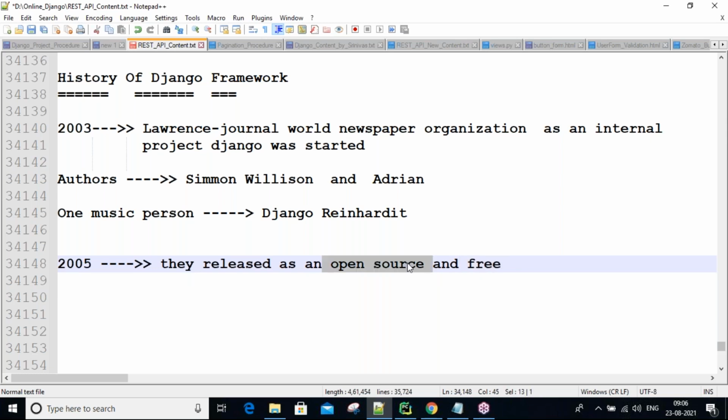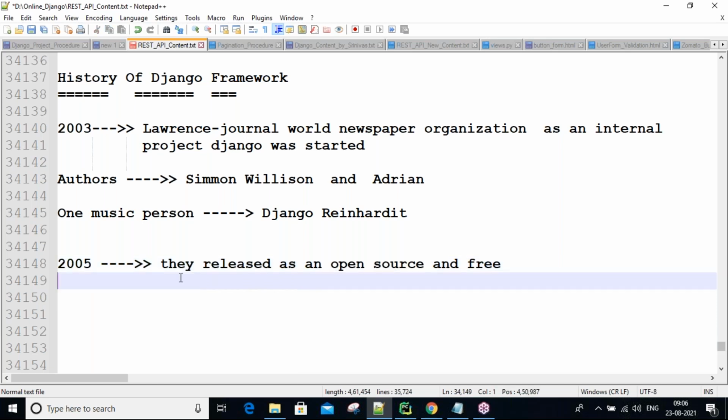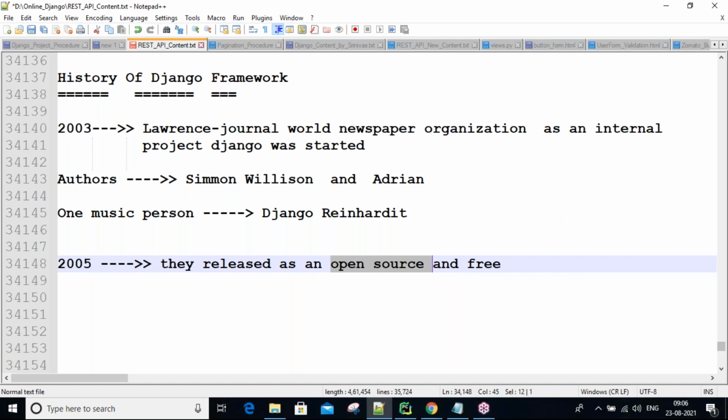And open source means the code they used to develop Django, we can see that code. That is what we call open source, guys. For example, right now you are using Facebook, guys. At www.facebook.com the Facebook page comes directly. We are just using that page, but what language they used and what logic they created to develop Facebook, we are unable to see.